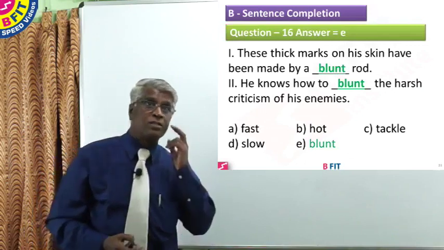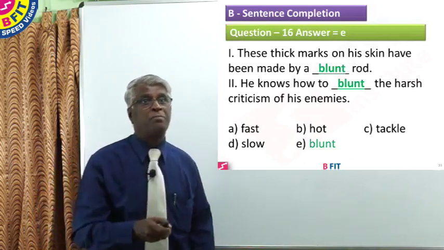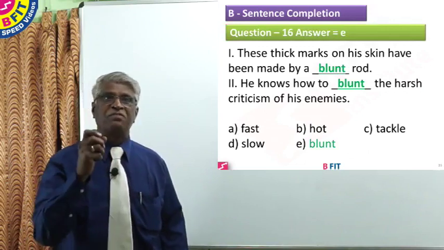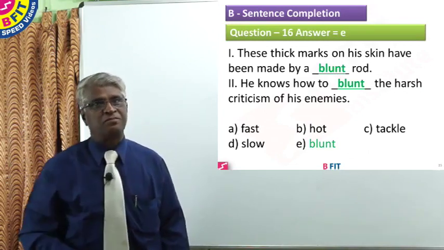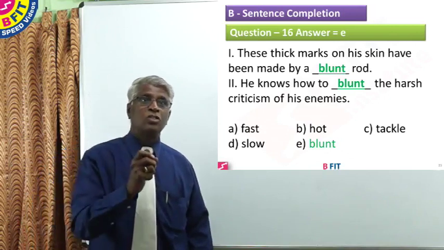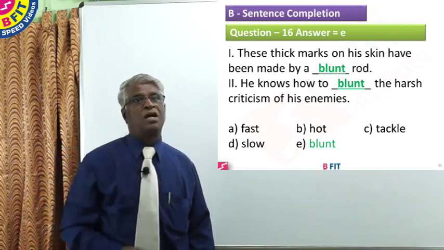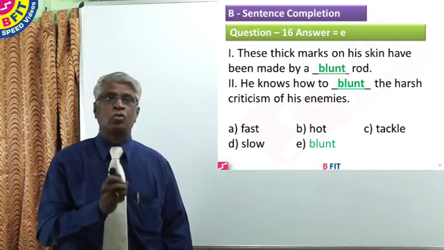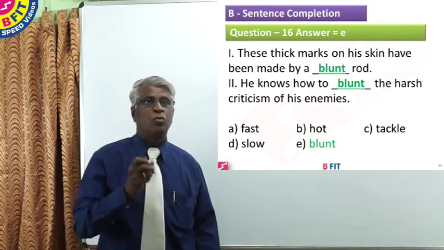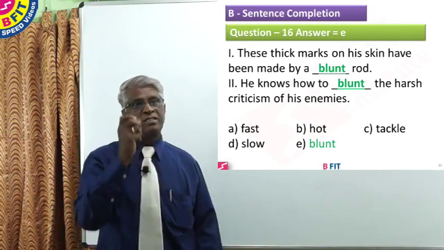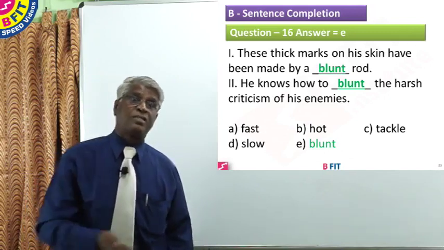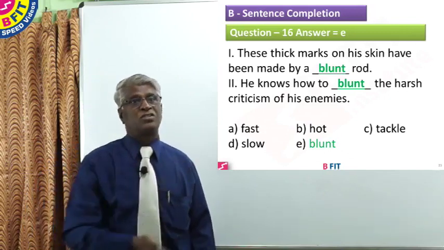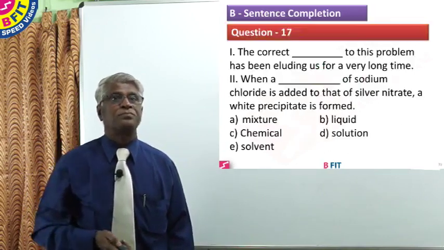These thick marks on his skin have been made by a blunt rod. The first sentence uses the word blunt as an adjective. Second sentence: he knows how to blunt the harsh criticism of his enemies. To blunt, that infinitive, where you have the verb. In the second sentence, the word blunt is used as a verb. The correct option, therefore, for question 16 is blunt.